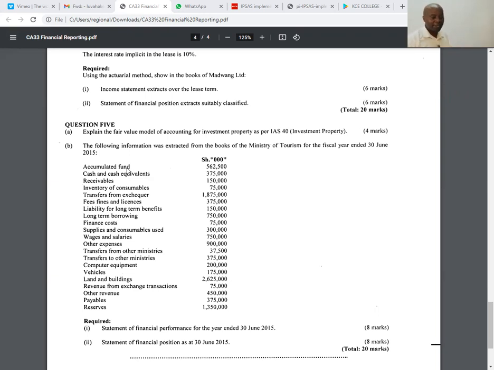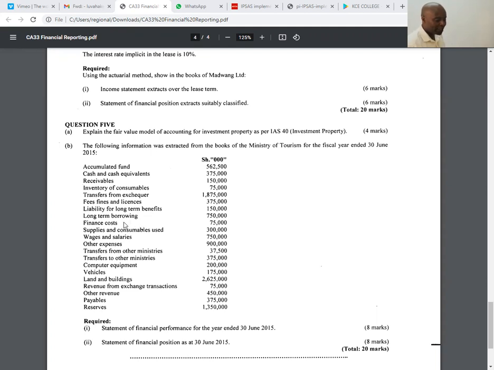So we have cash and cash equivalent. This will go to the statement of financial position. Receivables will go to the statement of financial position. Inventory, statement of financial position. Transfers, this is our revenue. Fees, fines, and licenses. So revenue, of course, goes to the income statement, statement of performance. Fees, fines, and licenses. It is us who have issued licenses out there, so we are receiving this money. Liability for long-term benefits. This is a balance sheet or a statement of financial position. Long-term borrowing is a statement of financial position.